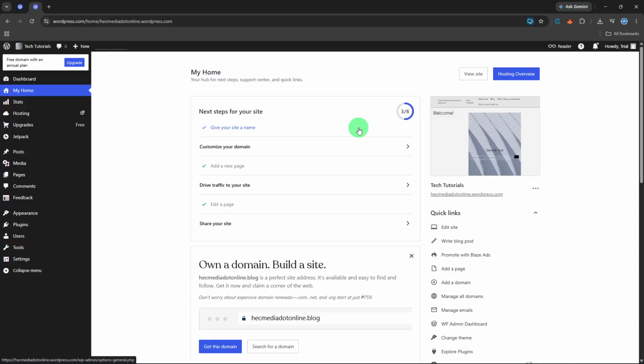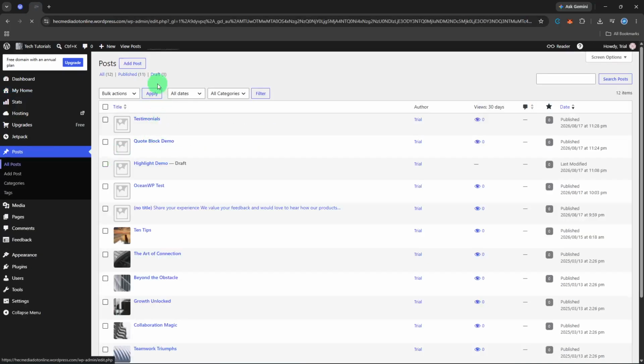For searching, go back to Posts, All Posts. Click the Search Posts box in the top right. Type a unique word from the draft title like Checklist. Click Search Posts. The list updates to show only posts that match that search.